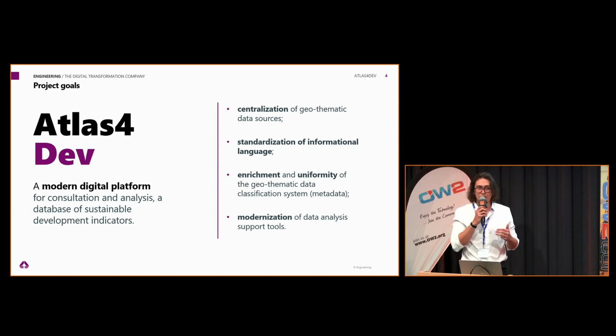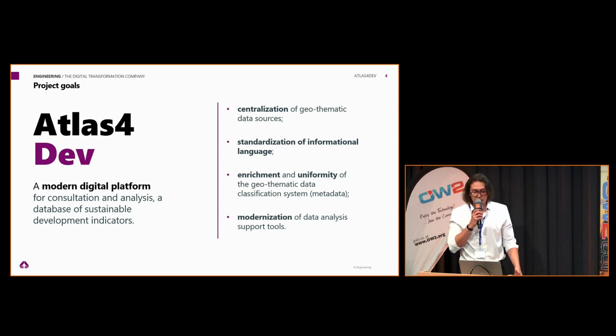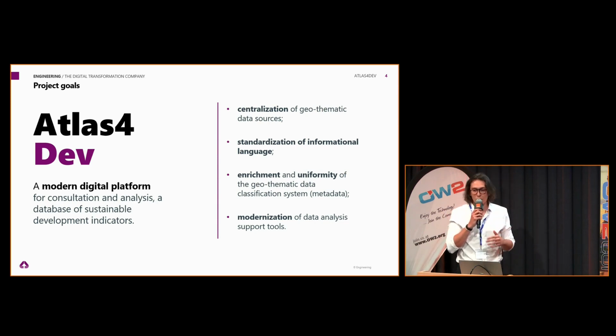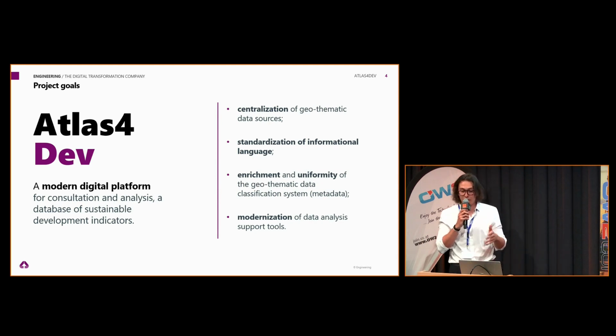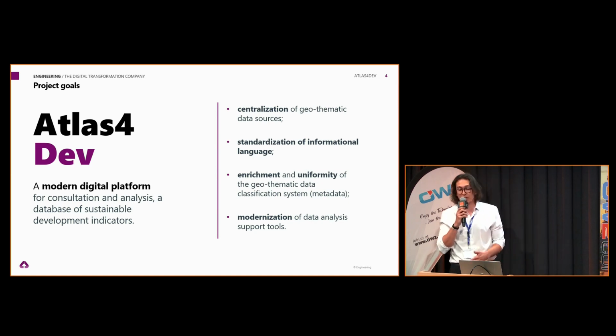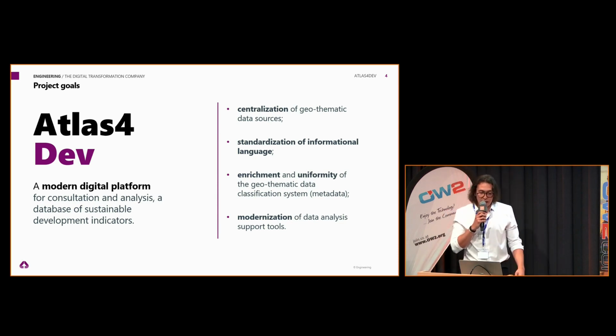Today it's possible to find on the net a wealth amount of data about this topic, but these data are extremely heterogeneous and fragmented. So there is the growing need to find a way to organize all these indicators and all these variables into a common framework. And in this sense, Atlas for Dev is created. Atlas for Dev will be a modern, unique digital platform in which both the agency and the public can assess and analyze the sustainable development indicators.